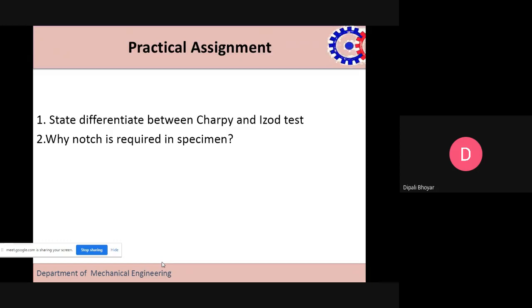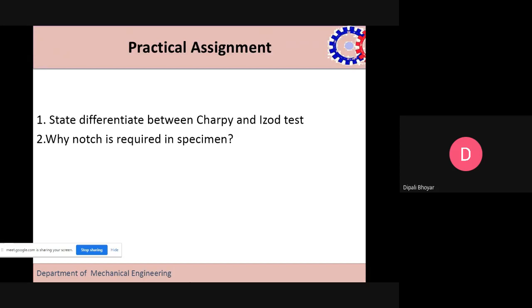Okay, so a practical question you will get from this experiment is: what is the main difference between the Charpy and Izod test? In the Charpy test, generally the specimen is placed flat on the specimen bed, and both ends of the specimen are secured before the moment of impact. In the Izod test, the sample lies vertically on the test base, and only the bottom portion is fixed, and the upper portion is free for the impact.